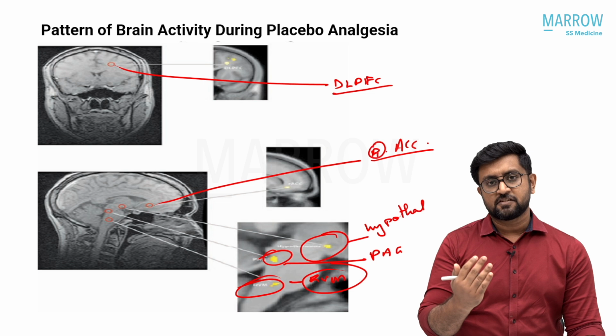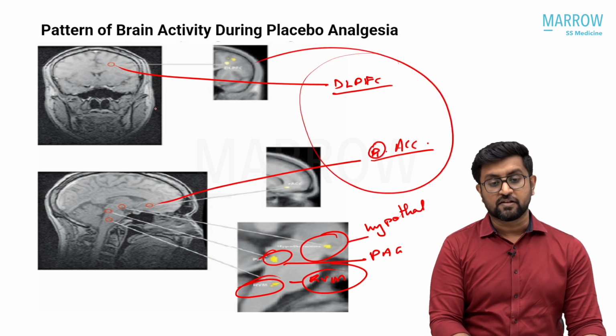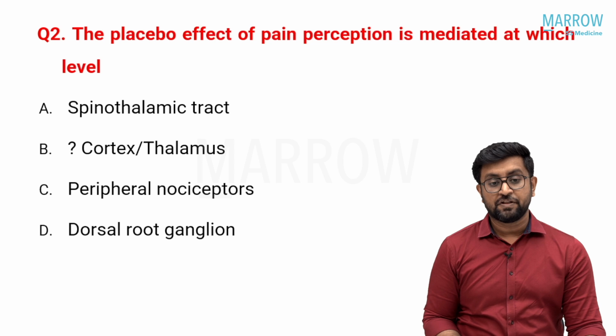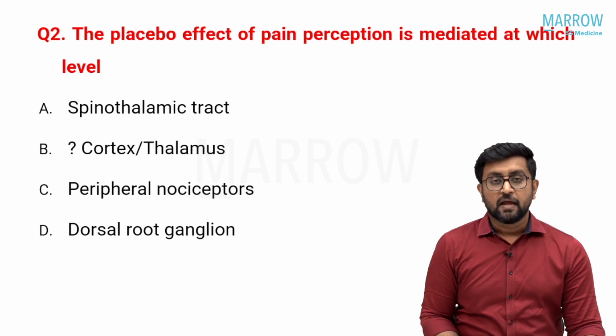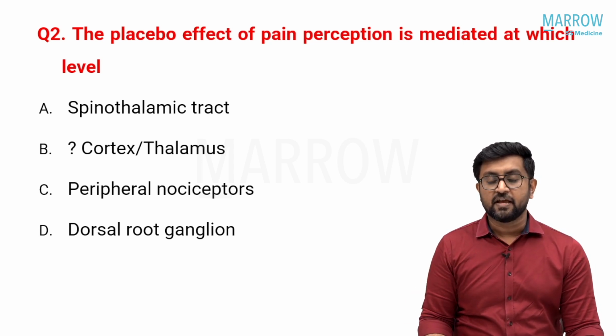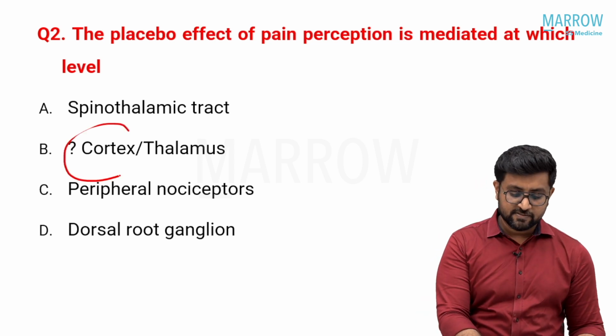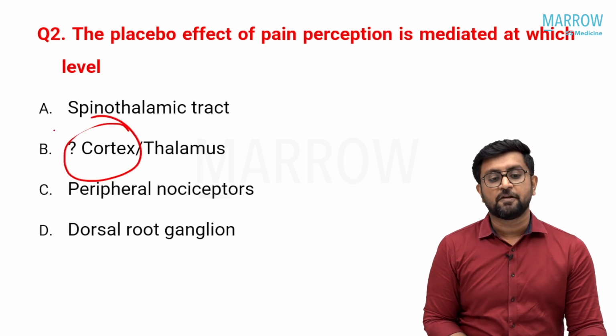So it has brainstem structures and cortical structures, of which the major part is actually the cortical structures. As much as I know, there was no option like brainstem. Actually, it has areas of brainstem like medulla, as well as other areas involving the cortex. So I feel if cortex was there in the option, that is the best possible answer.